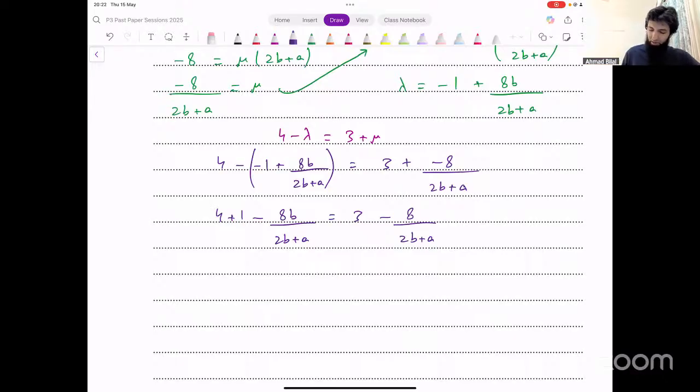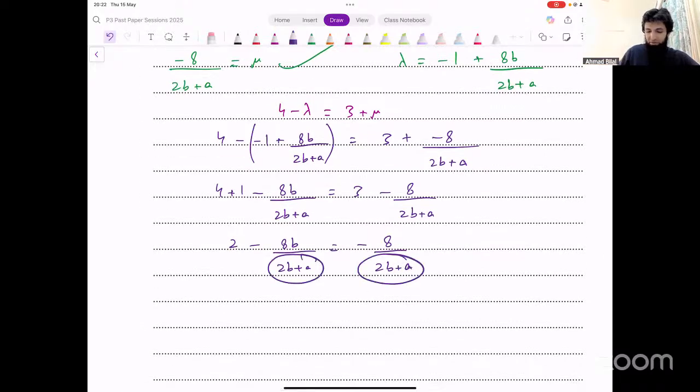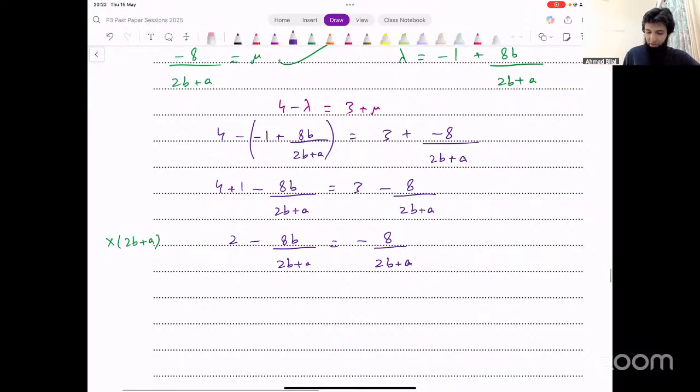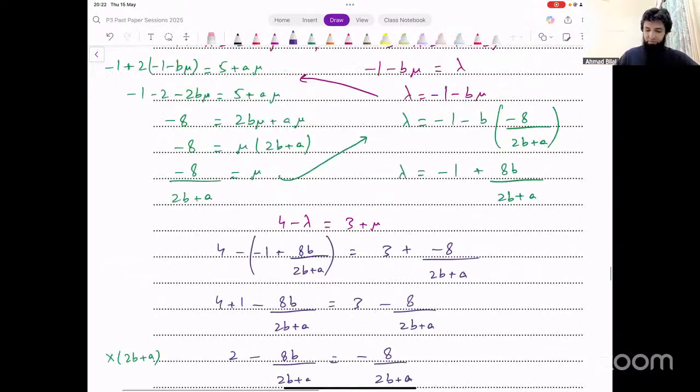Right? What do we get now? We can take this 3 to the left side. That becomes 2 minus 8b divided by 2b plus a... that equals minus 8 over 2b plus a. Now we want to get rid of the fraction. We've got 2b plus a here, 2b plus a here. To get rid of the fraction, I can just multiply the whole thing by 2b plus a. That will eliminate the fraction. So that will become 2 into 2b plus a minus 8b on the left side and minus 8 on the right side. Let's simplify everything.